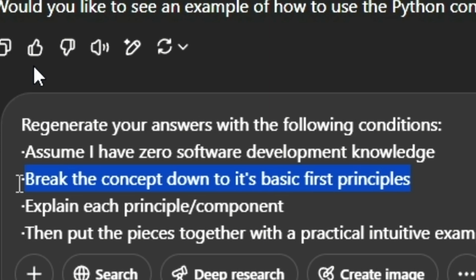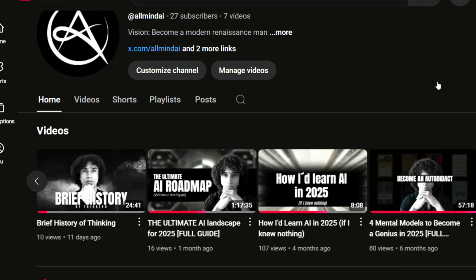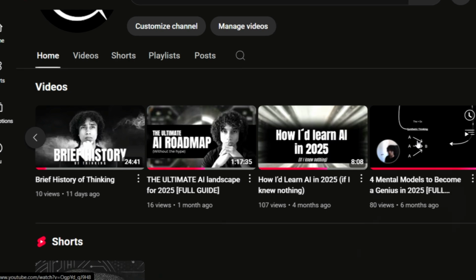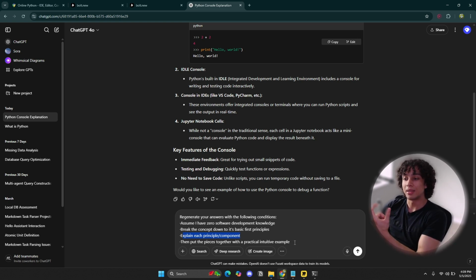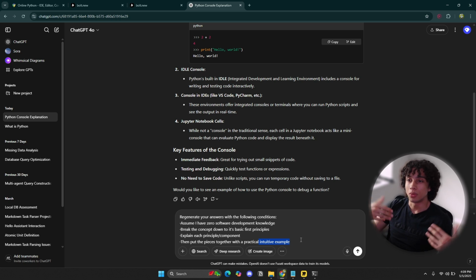Tell it to break the concept down in first principles, right? First principles thinking. Check my previous video on four mental models, or on how to think, right? It's going to take that concept and it's going to break it down. Tell it to explain each concept, each principle. Once it's broken down the concept into basic components, tell it to explain each component to you. Then tell it to put all the pieces together and illustrate it in a practical, intuitive example. We're human beings. We're not robots. We learn through illustrations, through stories, through visuals, through graphics. So examples, tell it to give you an example, right?